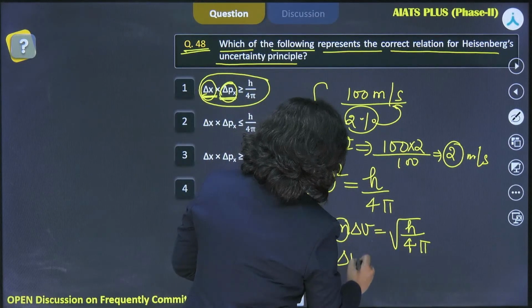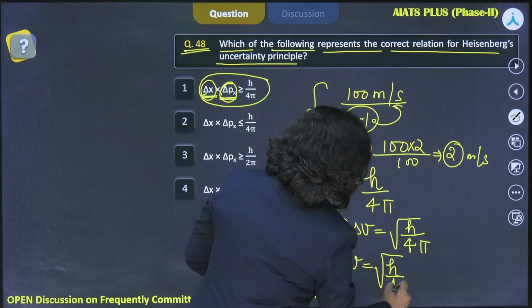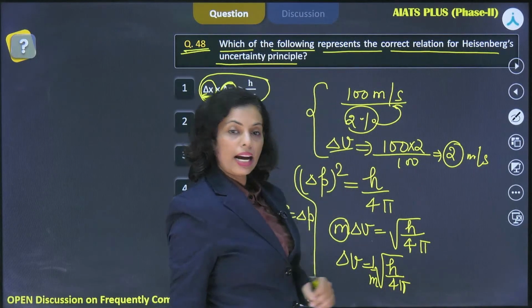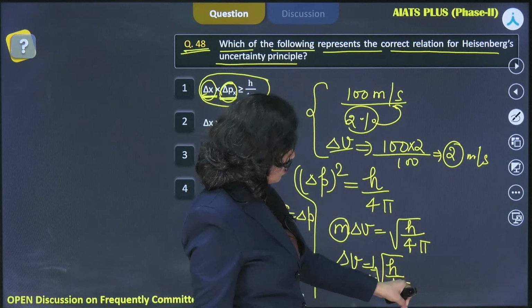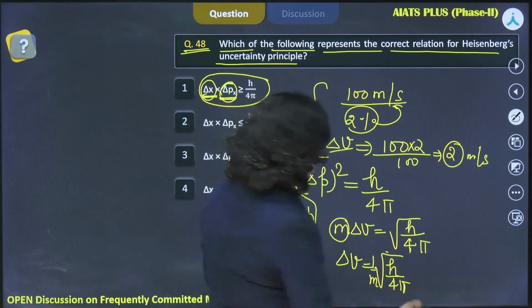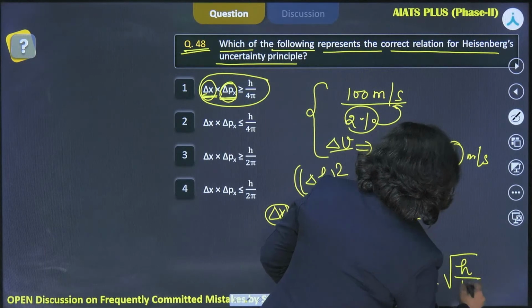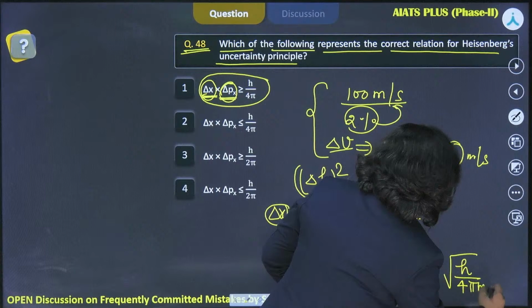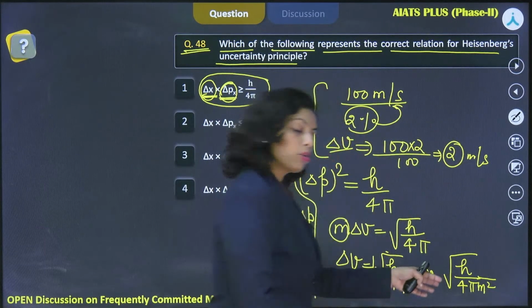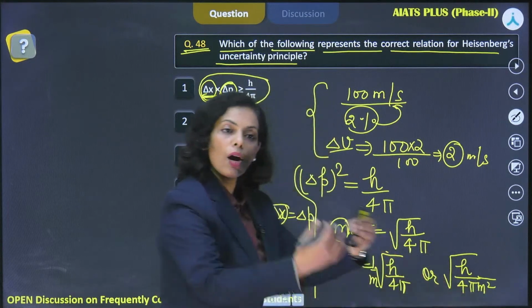So delta V is equal to root of h by 4 pi, and here 1 by m can come. And rather than writing m here, if I keep this m inside the root, that way also the expression can be given, or it could be written as root of h by 4 pi m square. So this way also they can represent it, or they can keep this 4 and m both out of this root.